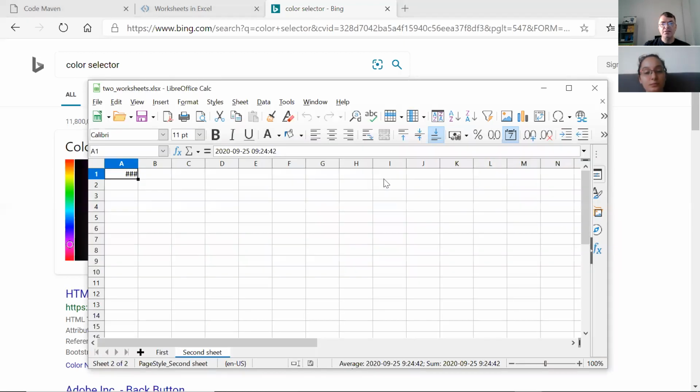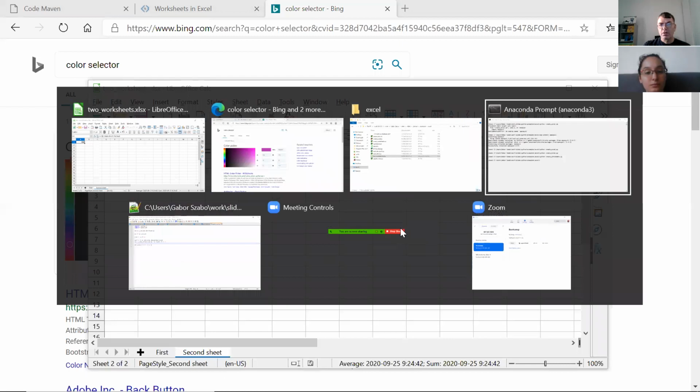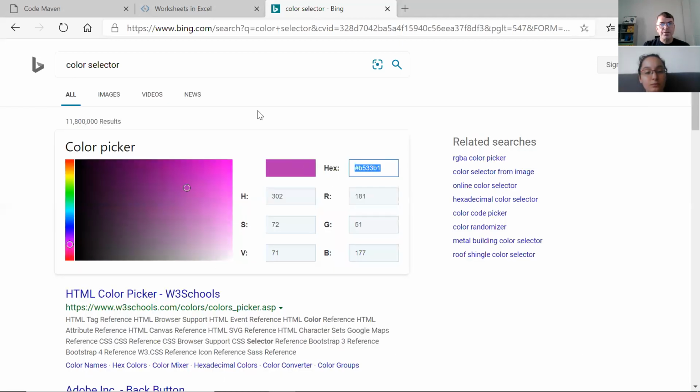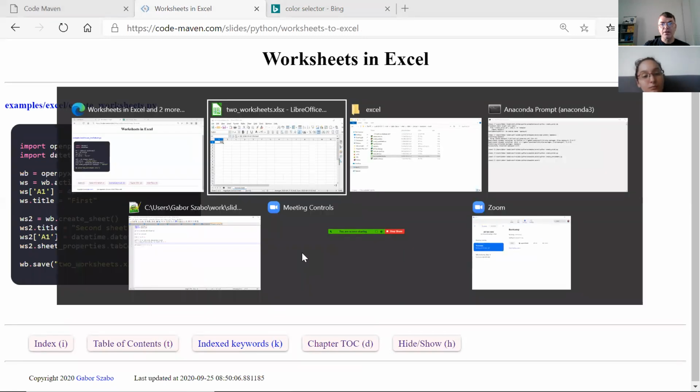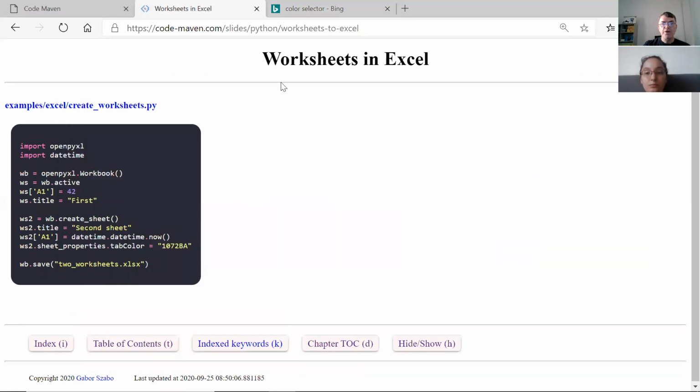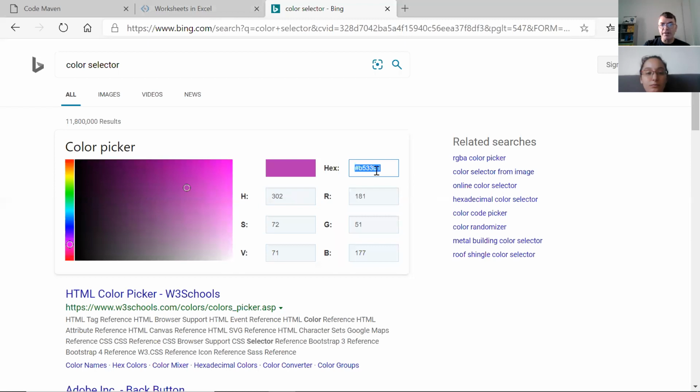In this code, I didn't have to add the hash mark. But that's basically RGB. The first two characters are the red, then two characters for the green, then the blue. So if we pick some color and copy this one, that's it.